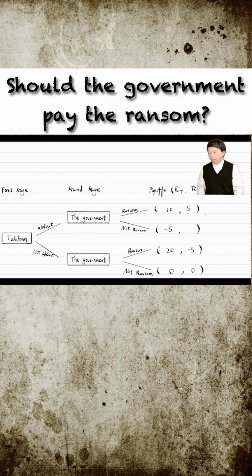If it is greater than 5 in our example, then the government's strategy in the second stage is that it will never pay the ransom, no matter what the Taliban chooses. The subgame perfect Nash equilibrium path will be the Taliban does not kidnap and the government does not pay the ransom.